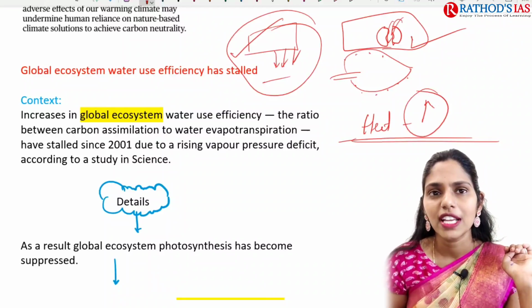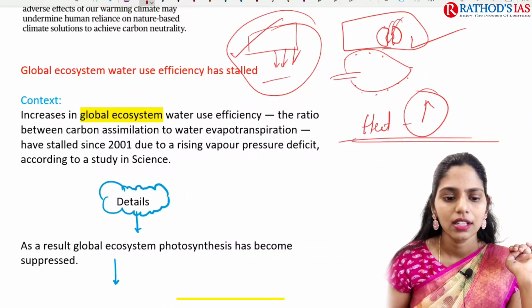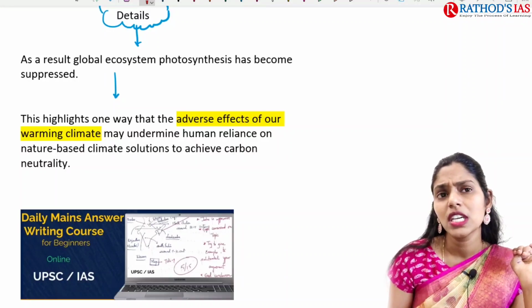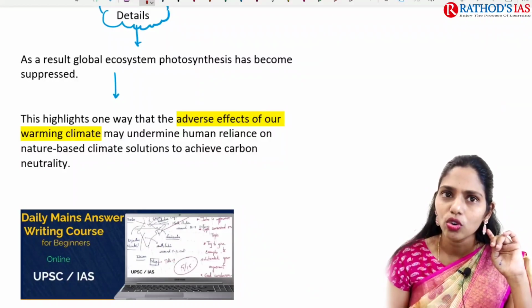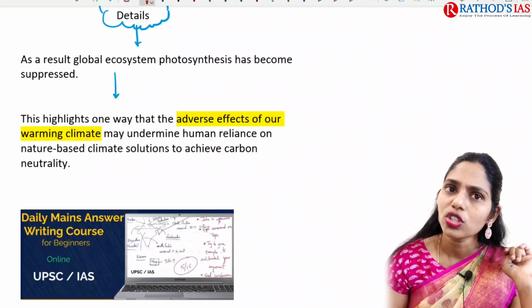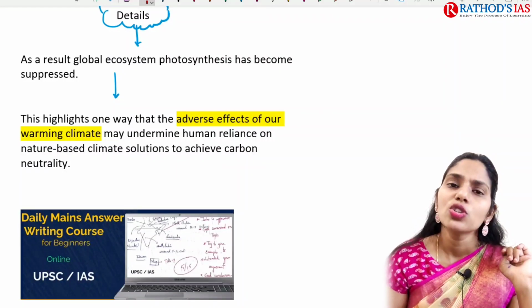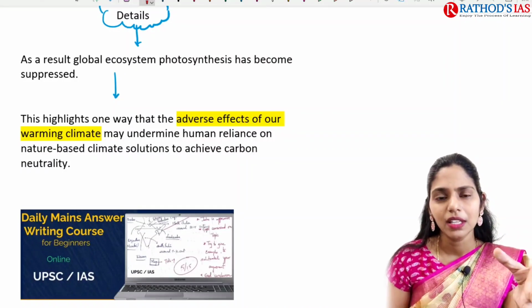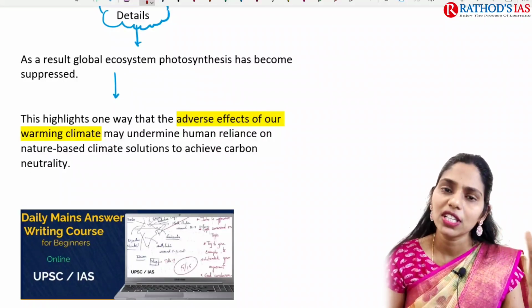So this article says that the ratio between carbon assimilation and water evapotranspiration has been stalled since 2001, because of the rising vapor pressure deficit. Because of this, there is a negative impact on photosynthesis. Whenever photosynthesis is suppressed, what happens? Less food will be produced. Photosynthesis is nothing but the process through which food production happens.